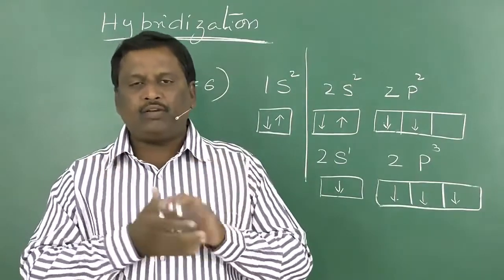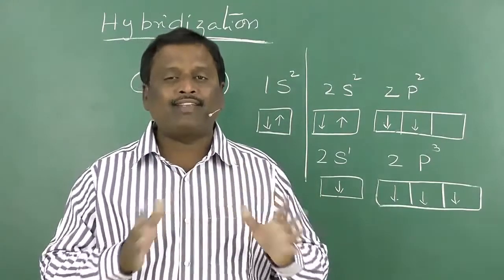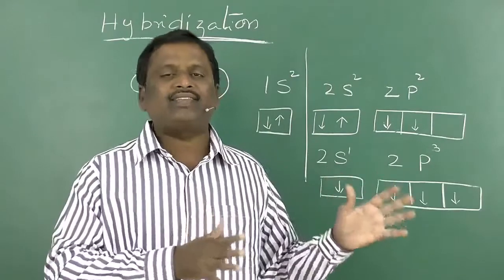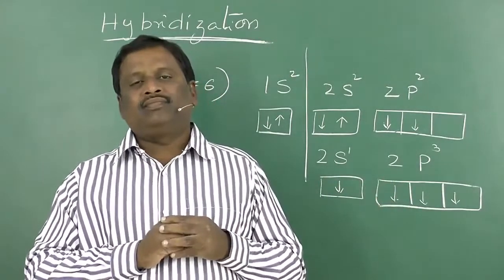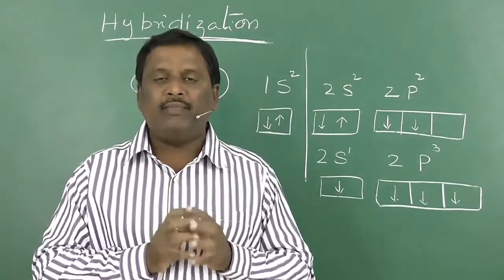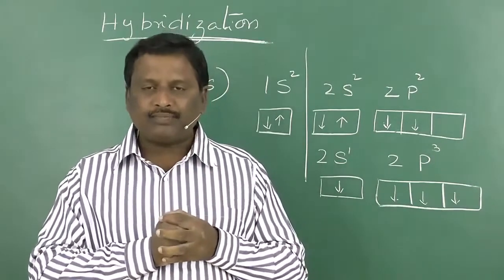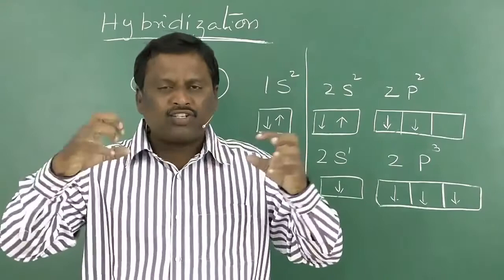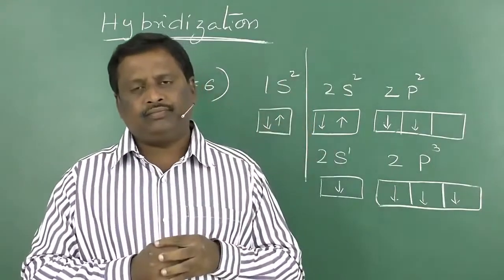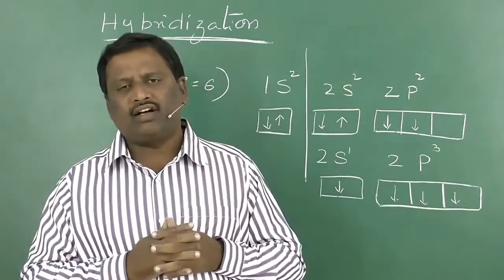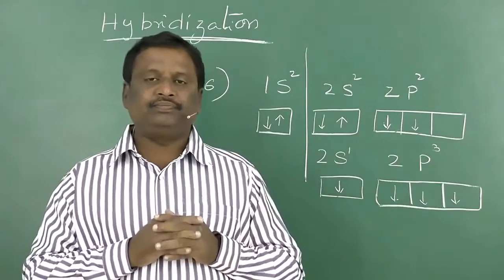These identical orbitals are equal in all respects, shape, energy, etc. And these orbitals are said to be hybrid orbitals. These hybrid orbitals are symmetrically arranged around the nucleus of that atom.